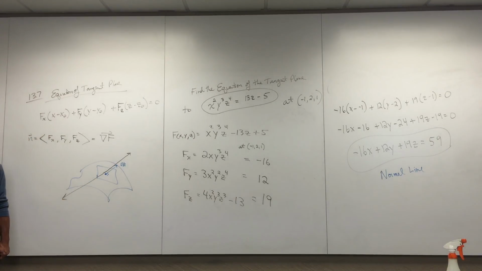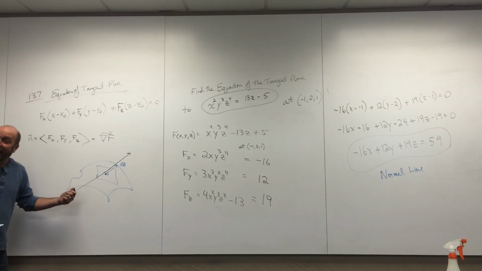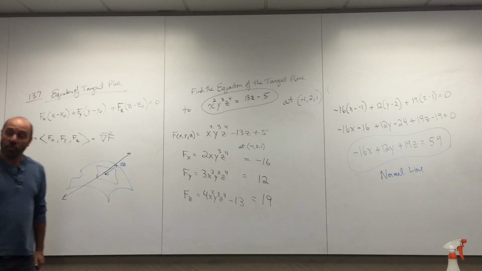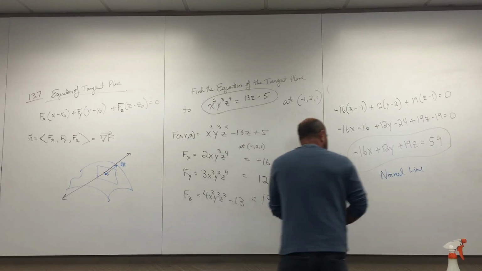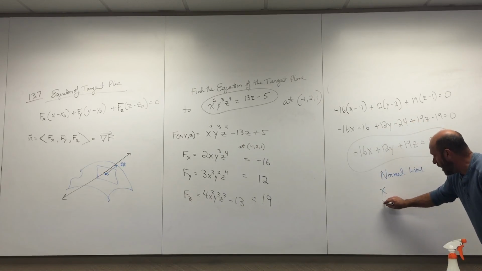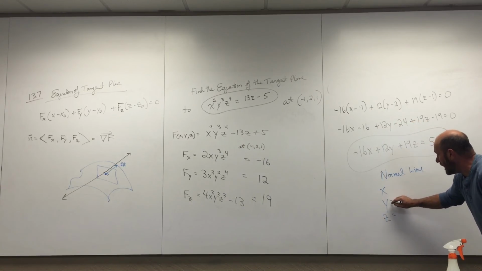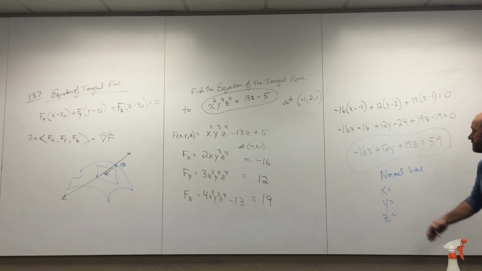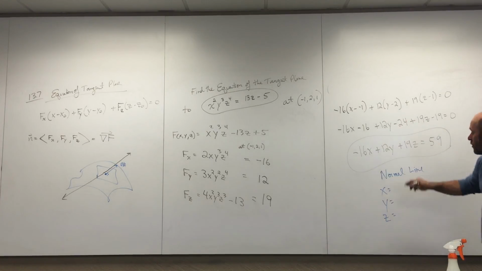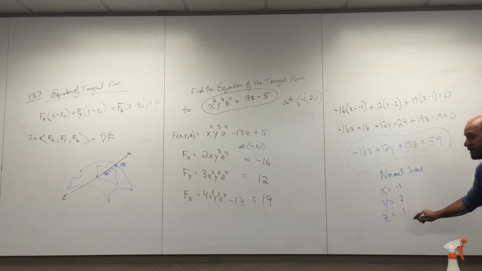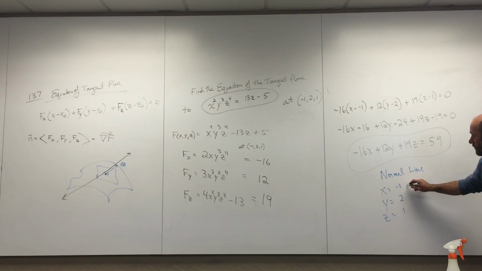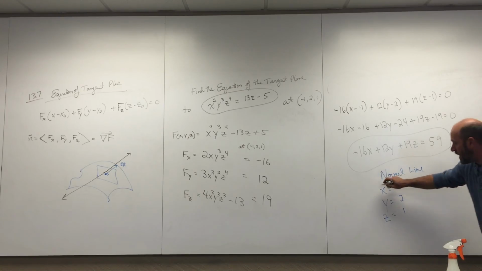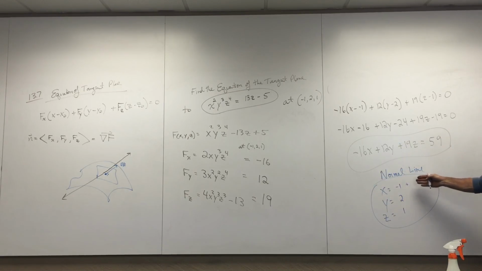We discussed how to write equations of lines in space. That was chapter 11. We would write parametric equations. We would write x, y, z, and what we would write is a point that's on the line. Can you tell me a point that's on this line? Negative 1, 2, 1. I'm going to put negative 1, 2, 1 right here. And then do you remember what else we would have? We would have a parallel vector, a t, b t, c t.